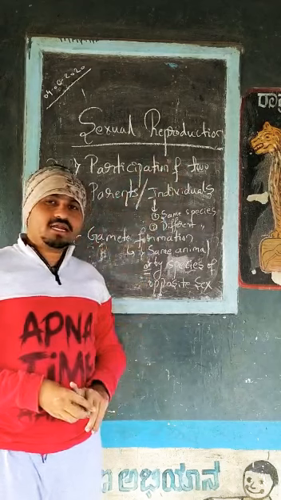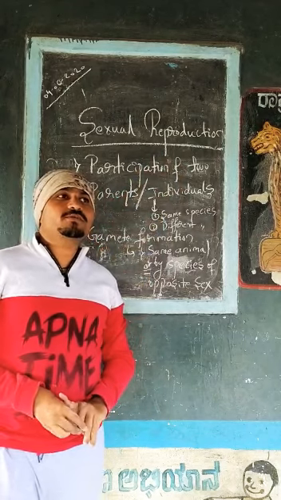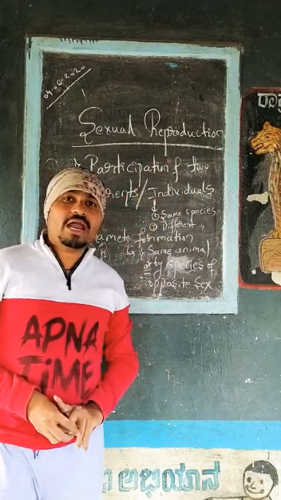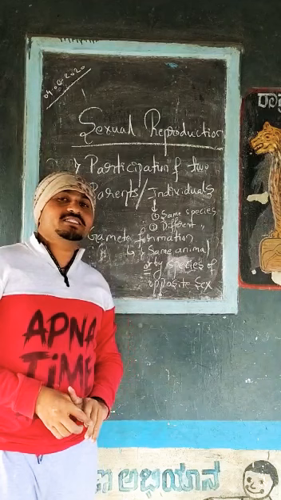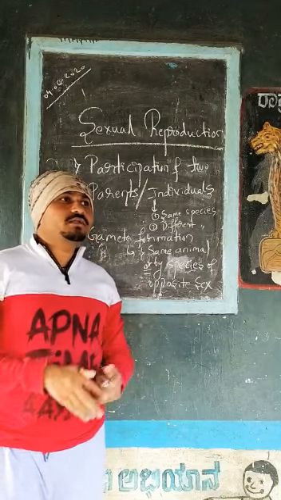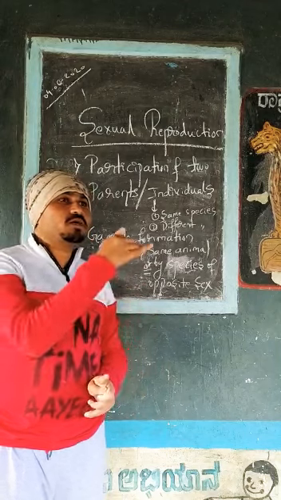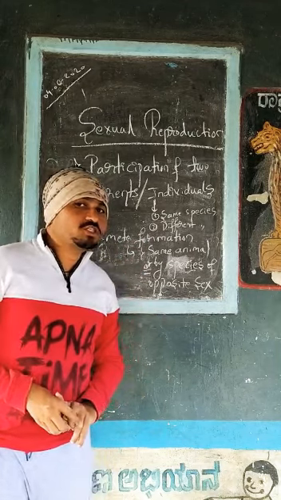Already in your first year class, you have studied about the hermaphrodite. Hermaphrodite means bisexual animal. The best example for a bisexual animal is the earthworm. In the case of plants, it is the hibiscus flower. Earthworm produces two kinds of gametes.